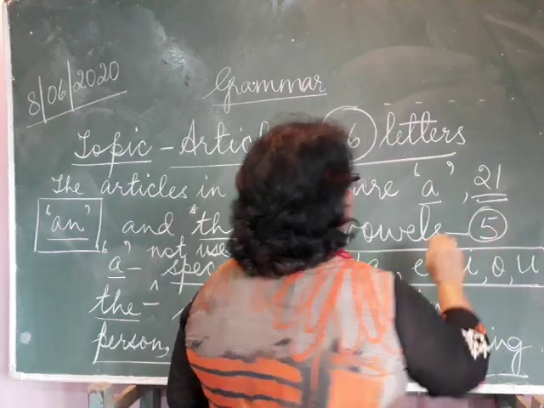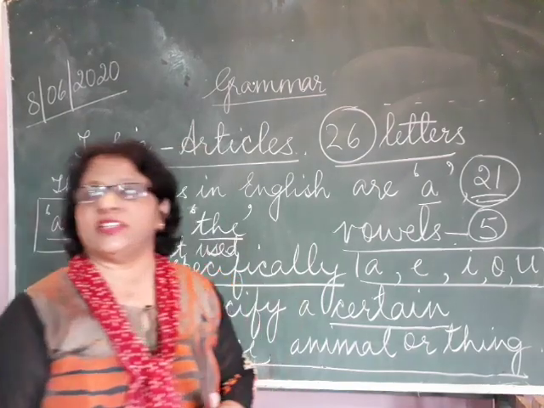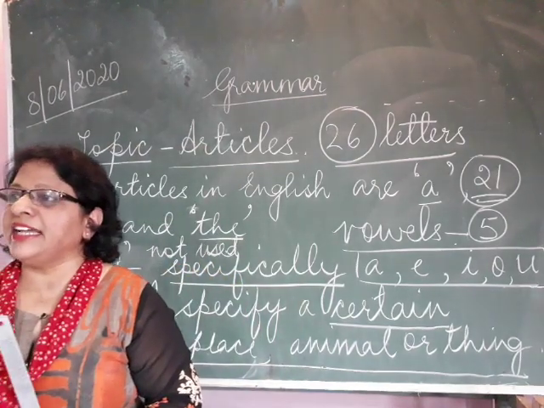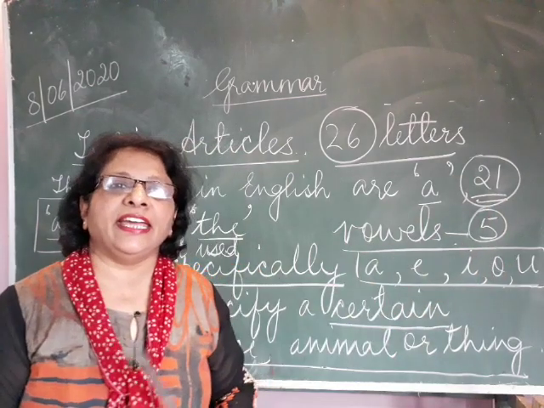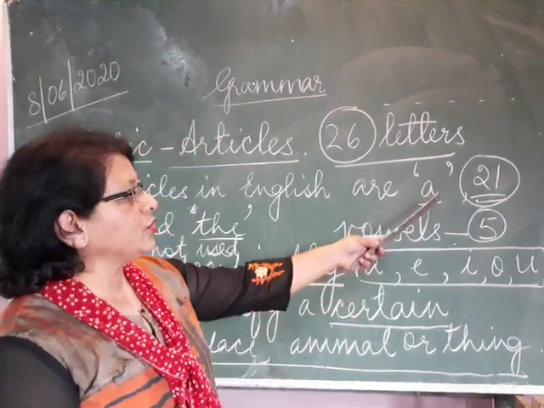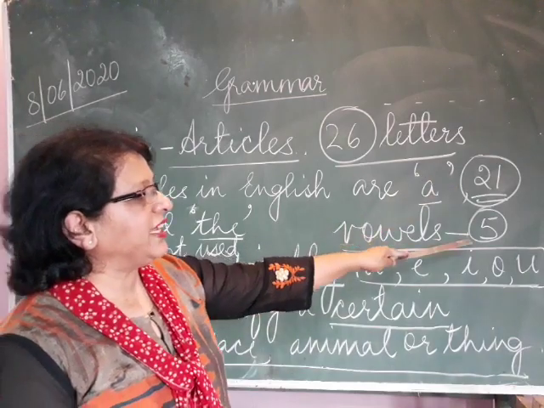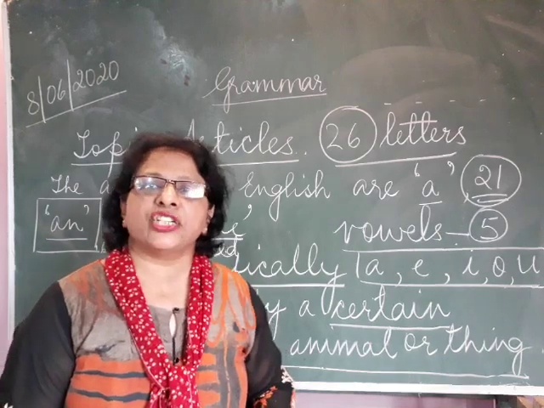You have 5 vowels and you have 21 consonants in the English alphabet. So, 21 plus 5 make 26 letters in the English alphabet.